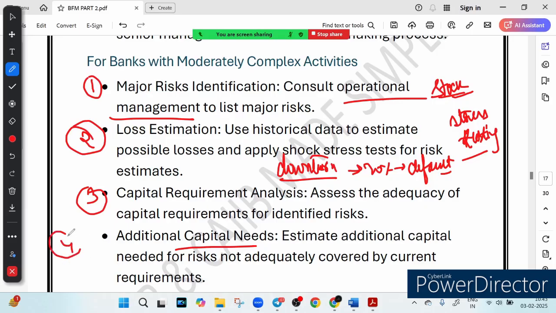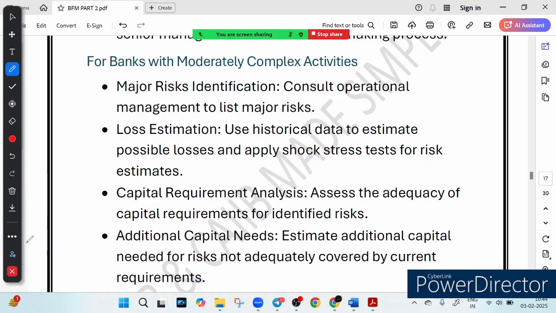And then the fourth thing they do is to estimate the additional capital need. What does it mean? It means that if some risks are not fully covered, the bank calculates how much extra capital it should hold. You know that some risks are not fully covered, right? So in that case, the bank should ask how much extra capital is required. Is there any requirement of extra capital, right? For example, a bank lending money to a startup may need more capital than one lending to a government project, obviously. So these are the four steps which you have just seen.